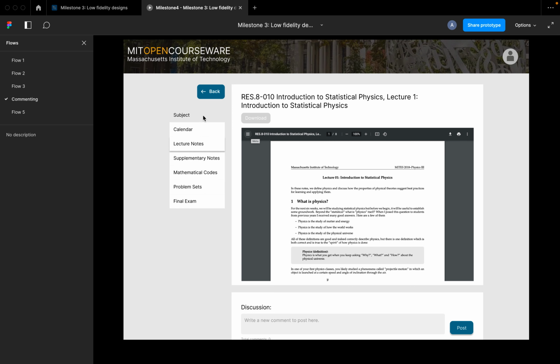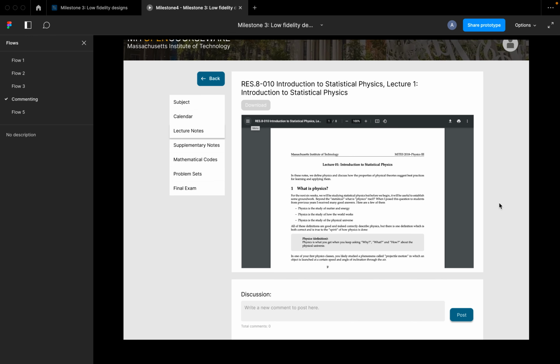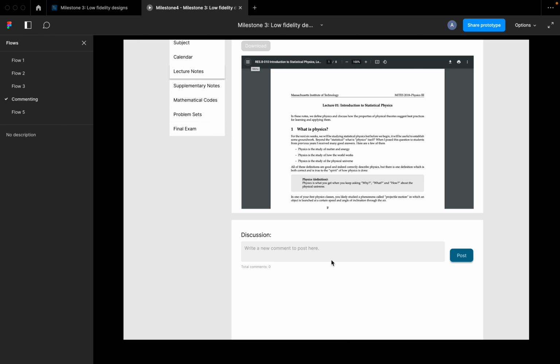On the side here, you have the different parts of this lesson that I can go into. You see this lecture notes, so this drop shadow indicates where I currently am. You can go back to see other courses you've been working on under profile. You can access your profile directly here, and you can also go back home here. All these are indicated as affording some action, as given by those hover effects as well as the different effects shown here. But for the purpose of this user story, we're going to be demoing the comment section down here.